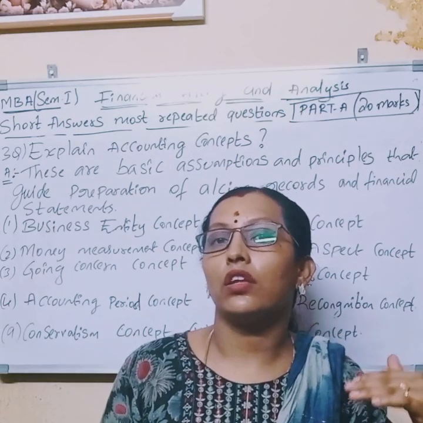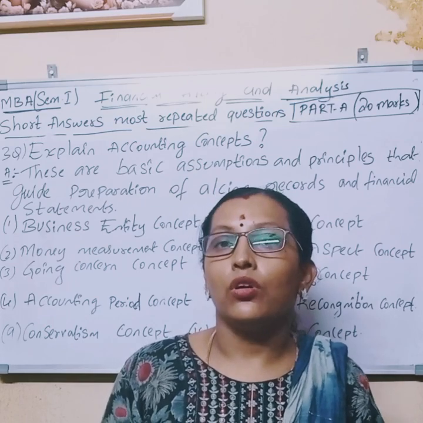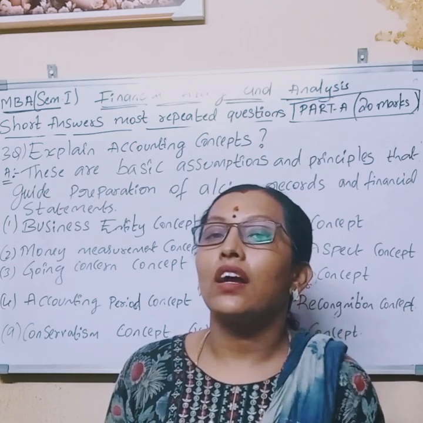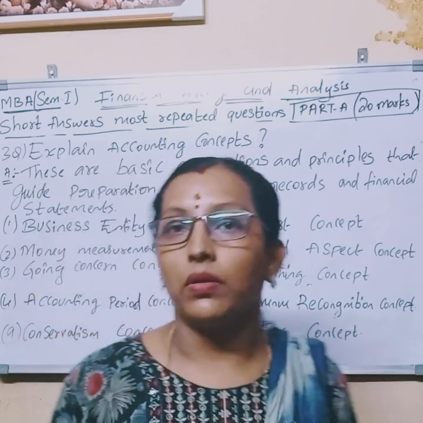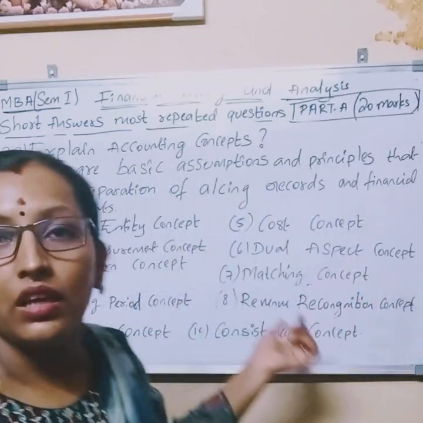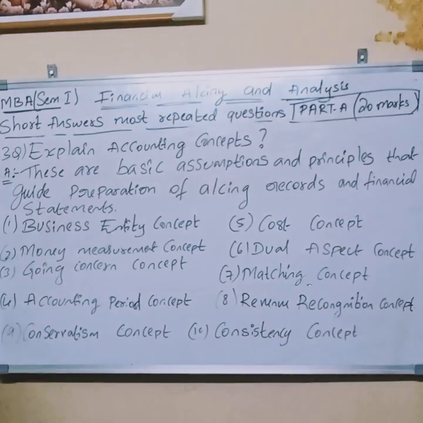They should not suddenly jump to another type of rules. That's what we will call the consistency concept. Please take a screenshot. I will explain each topic once again.